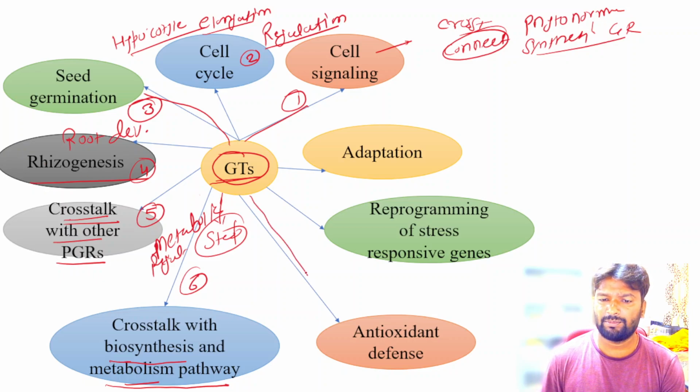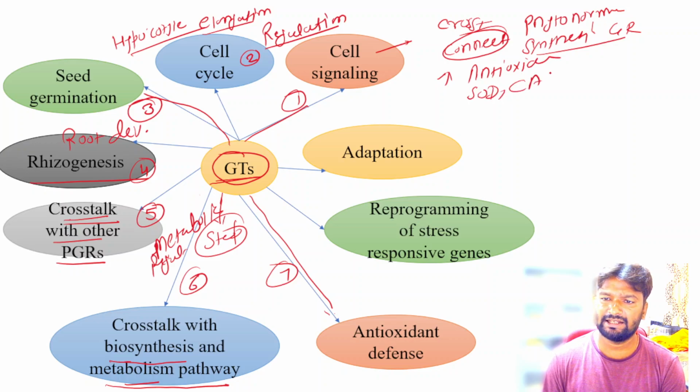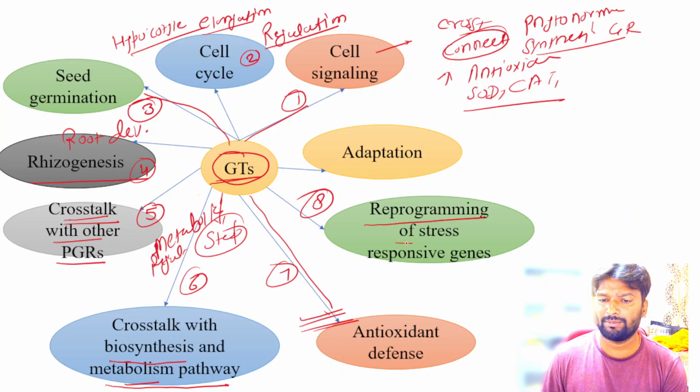Also they have an important role in antioxidant defense. So they increase the antioxidant activities such as superoxide dismutase and catalase. Okay, so they improve the antioxidant defense in the plant. Next function, they have an important role in the reprogramming of stress responsive genes.